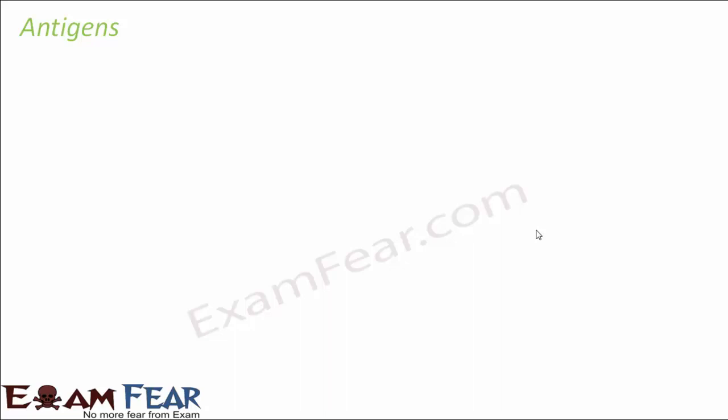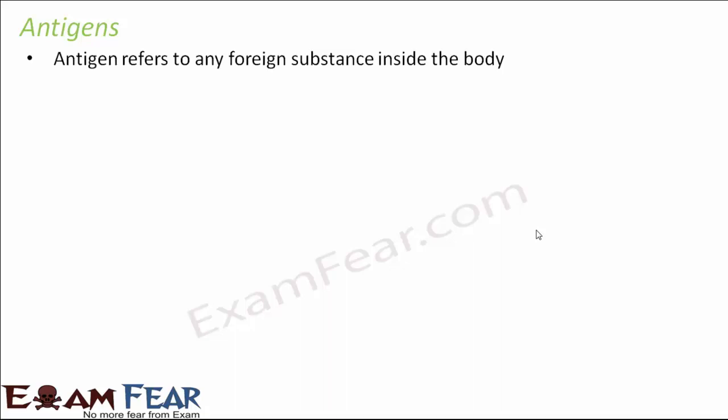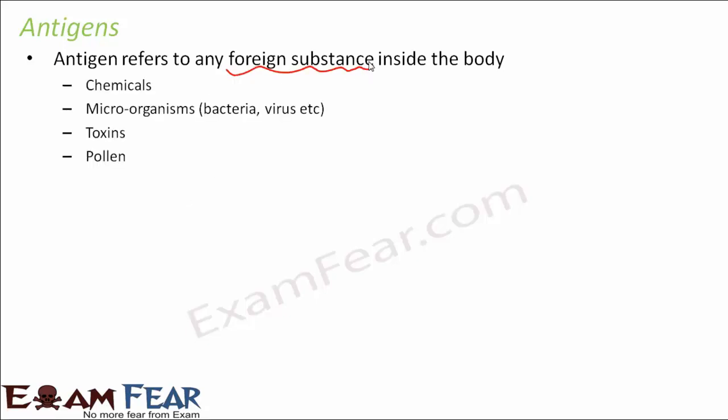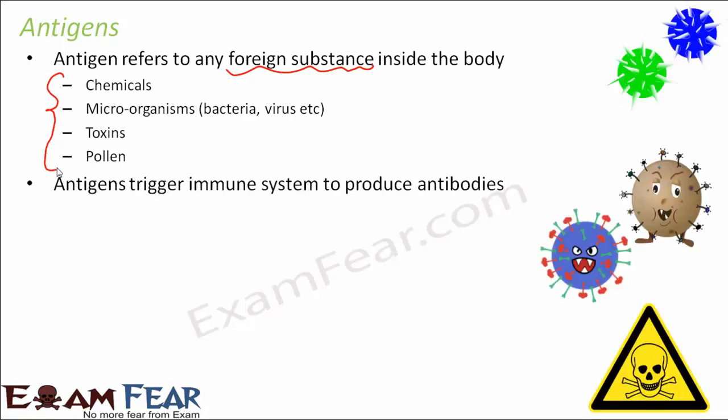To make it more detailed, antigen refers to any foreign substance inside the body. This foreign substance can be anything. It can be chemicals, it can be microorganisms like bacteria and virus, it can be toxic materials, that is poisonous materials, it can be pollen. Any of these is called an antigen. Any foreign substance which is entering your body for the first time is an antigen to the body. These antigens trigger an immune response to produce antibodies. So antibodies are a kind of response to antigens, right?